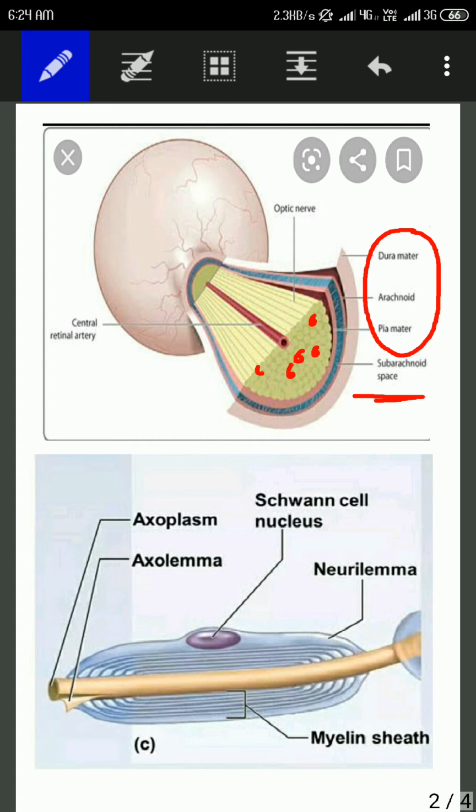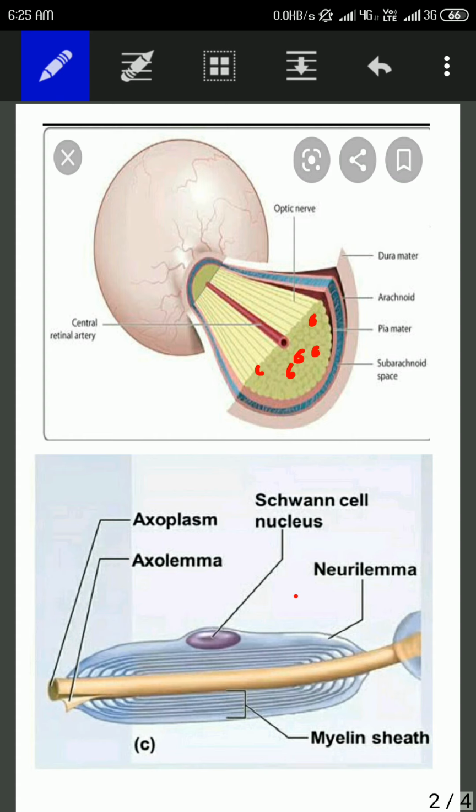So why is there meningeal covering and oligodendrocyte present in optic nerve? This is because optic nerve is an extension of CNS, and since it is an extension of CNS, we are having these CNS features.